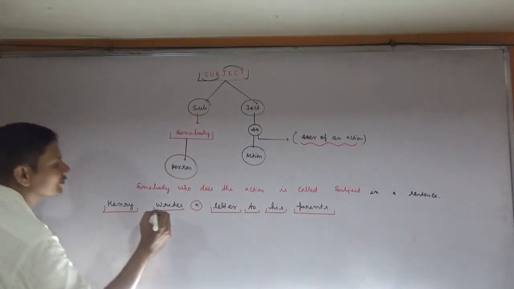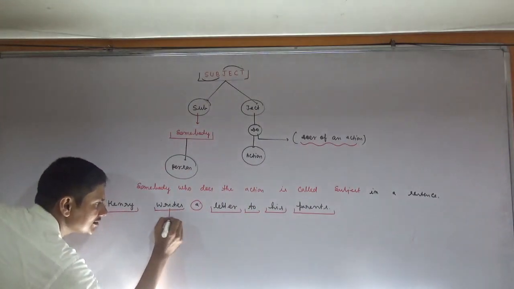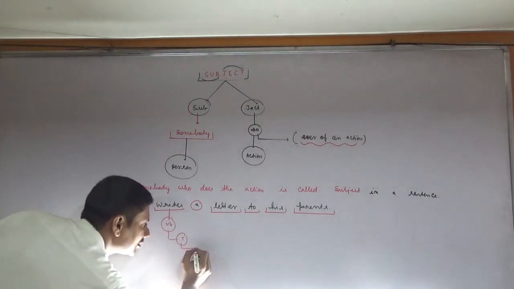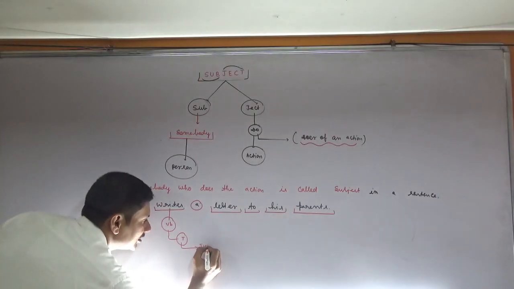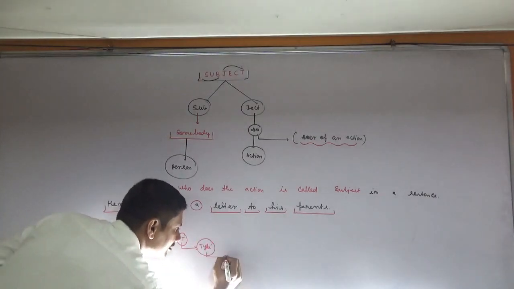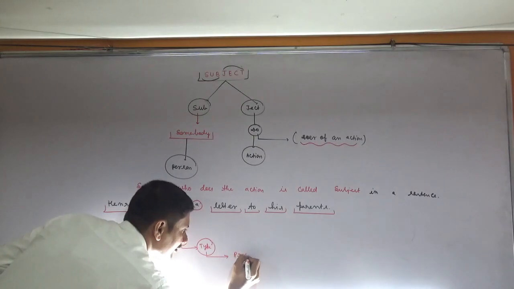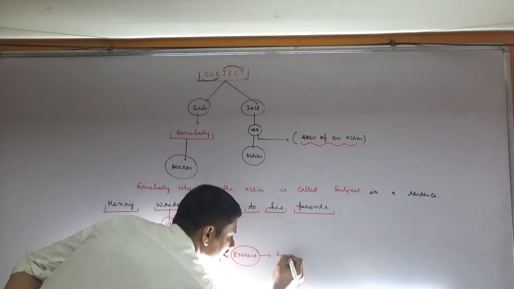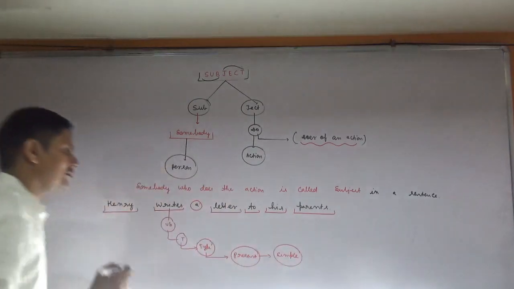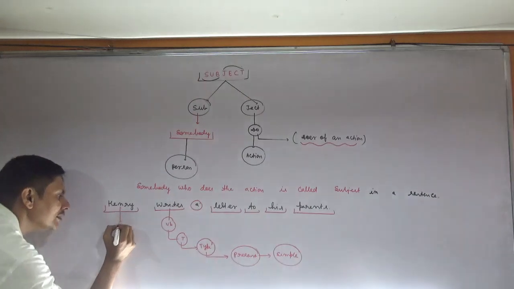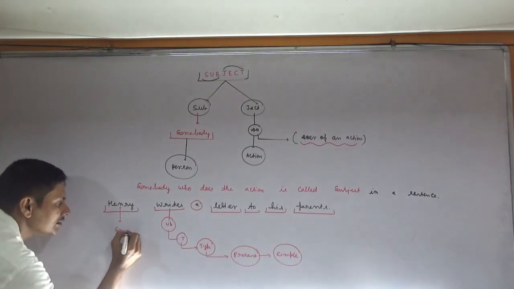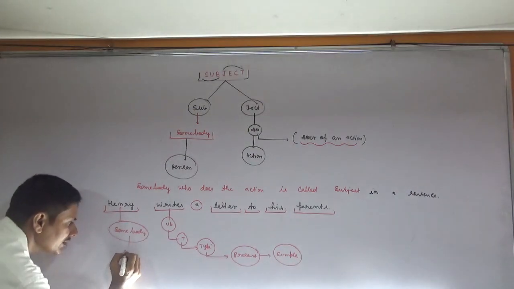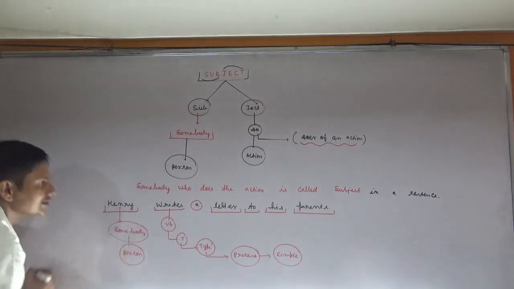First of all, start with the verb. Writes is the verb. The verb will show the tense. Its type is present. In present, this one is simple. Okay, Henry is somebody. You can say Henry is a person.